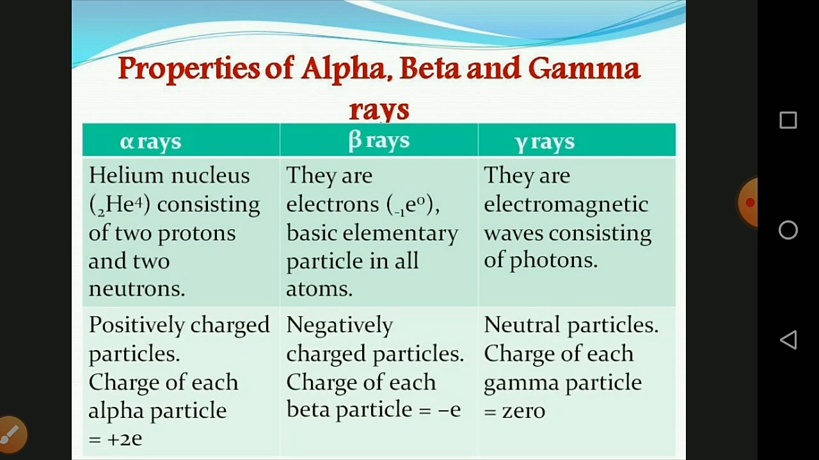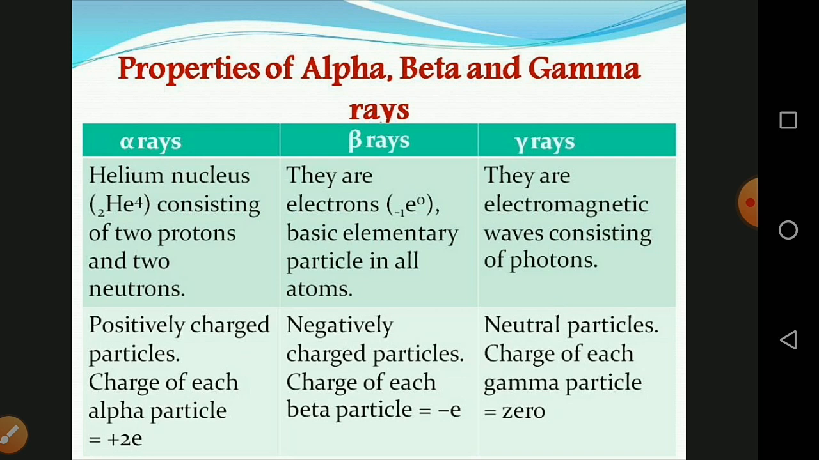First, what are alpha, beta, and gamma rays? Alpha rays are helium nuclei, consisting of 2 protons and 2 neutrons. Beta rays are electrons, elementary particles found in all atoms. Gamma rays are electromagnetic waves consisting of photons.